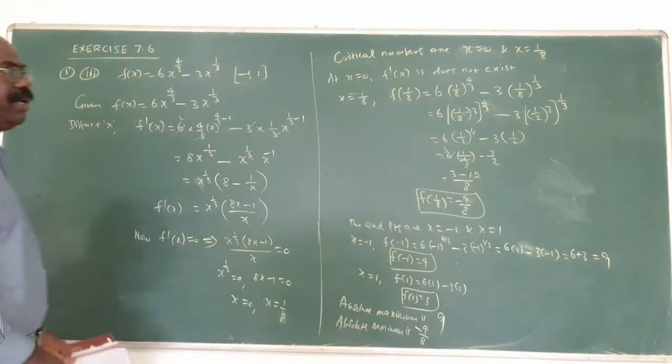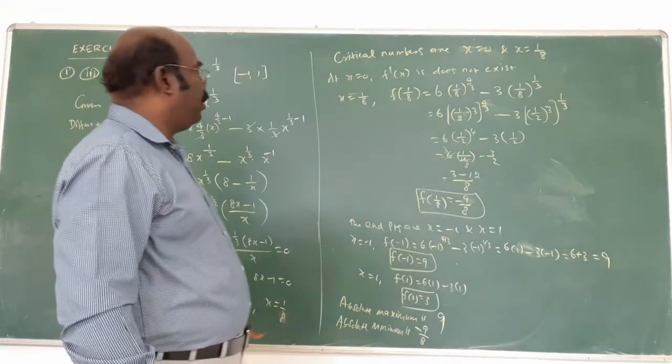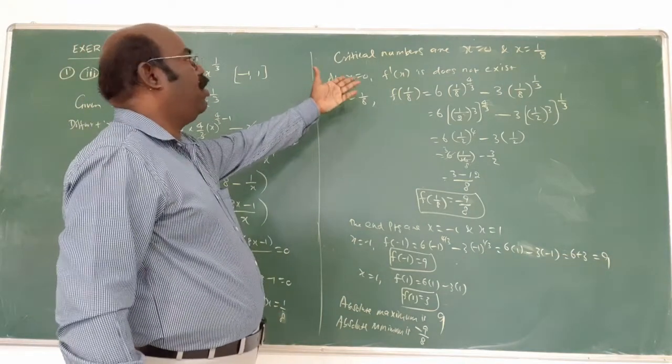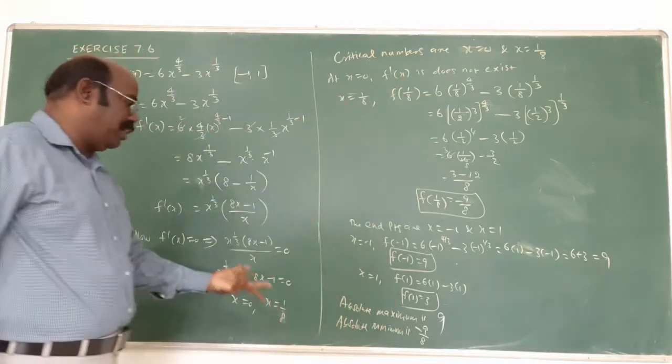Here the class is coming, that's why somewhat extra work. But the concepts are easy. First derivative equal to 0, you can explain. Yeah, 2 values are coming, 0 and 1 by 8. Substitute x equal to 0. That is 0, need not, because that's not exist. The remaining 3 answers will be there. That's the answer.